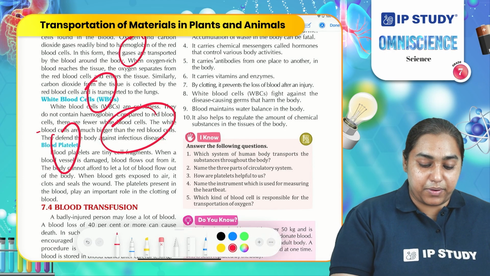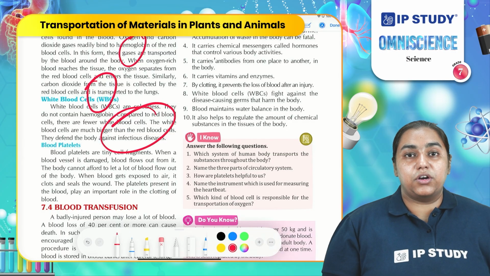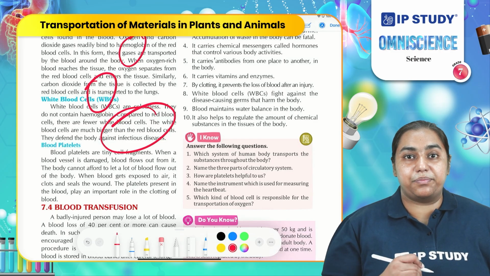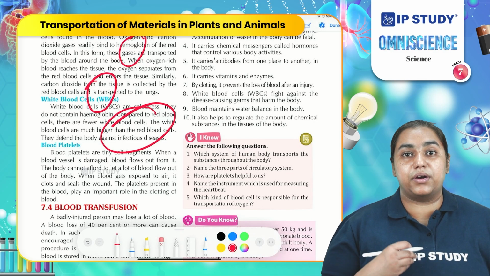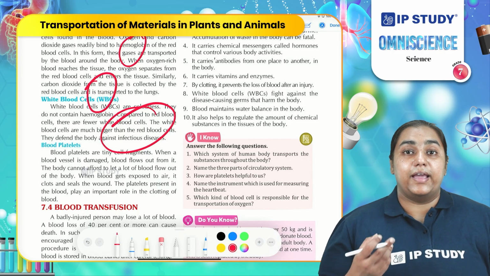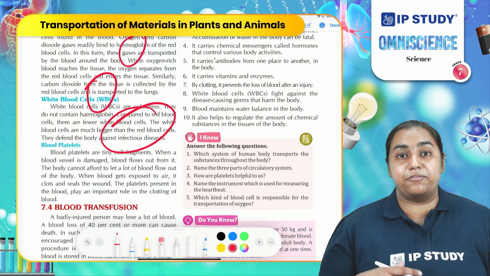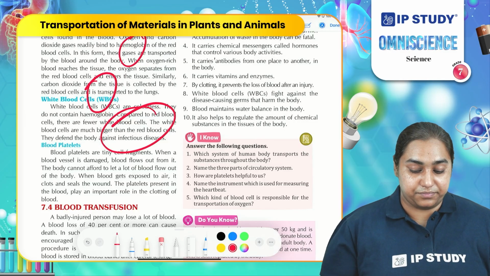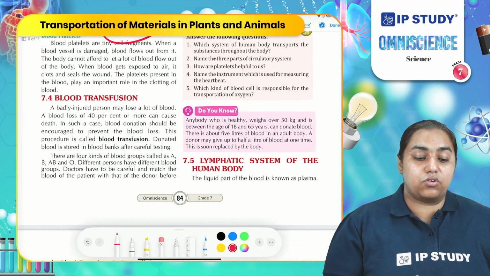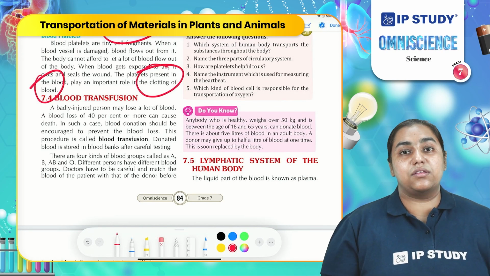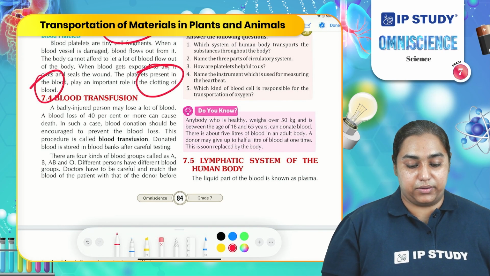And what are blood platelets? One of the important roles of the blood platelets is that they prevent bleeding. So whenever we get any cut, these platelets reach that area and make a plug in it so that blood cannot ooze out of our body. If blood continues to bleed out of our body, it may be fatal for us and we may even die. So an important role of the blood platelets is clotting of the blood. Clotting means the stoppage of blood flowing out of the body.